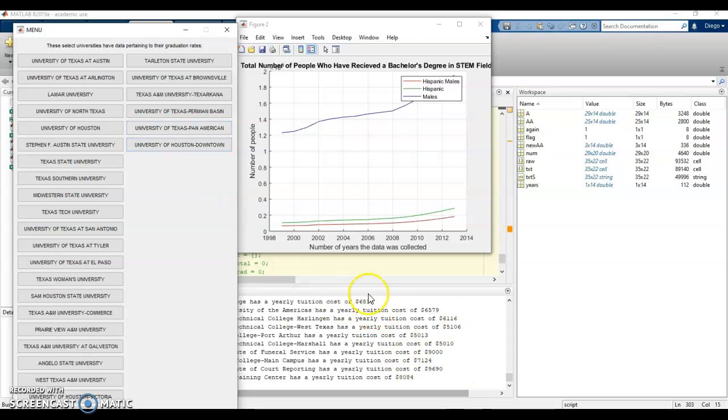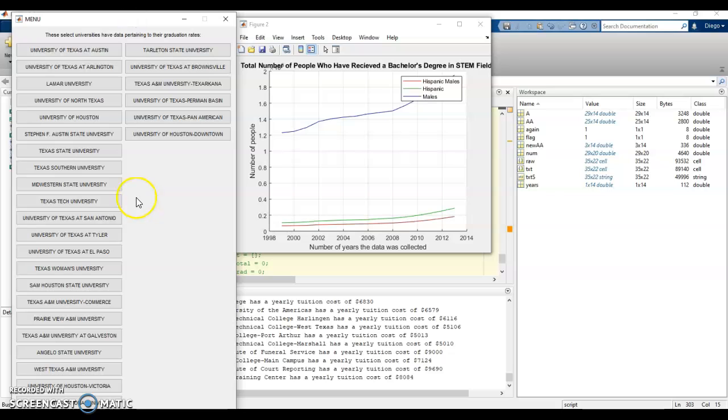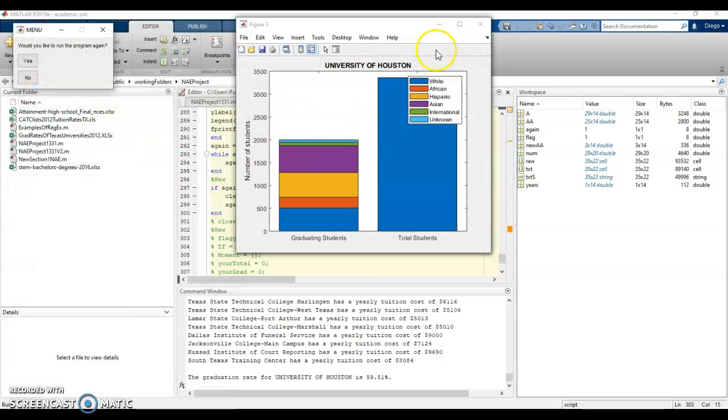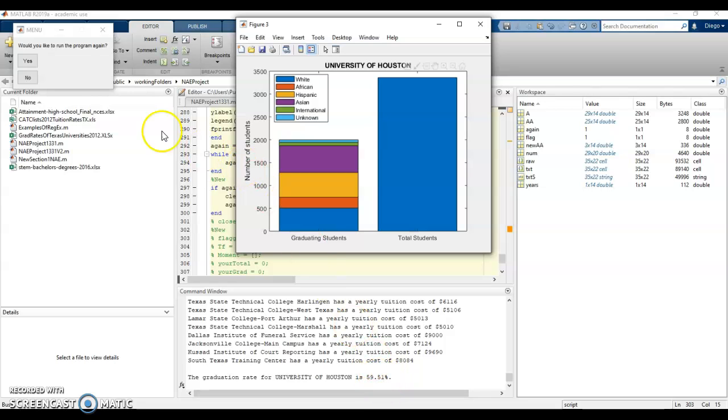I'm not really paying attention to all those because it's a lot. For here, there is a pretty big list. Of course, this is the majority where it's at. I think there's only like 3 or 4 places where we actually have universities to be able to work off of in that last section of code. So let's just say University of Houston. So it pops up. The graduating students split up in their respective races, ethnicities, versus the total students, and then it outputs here what the percentage is.